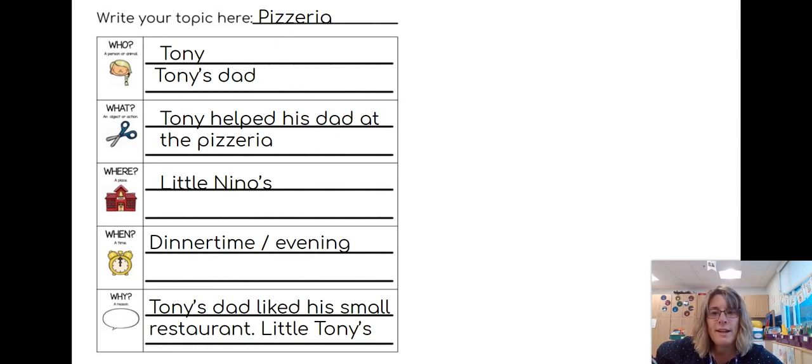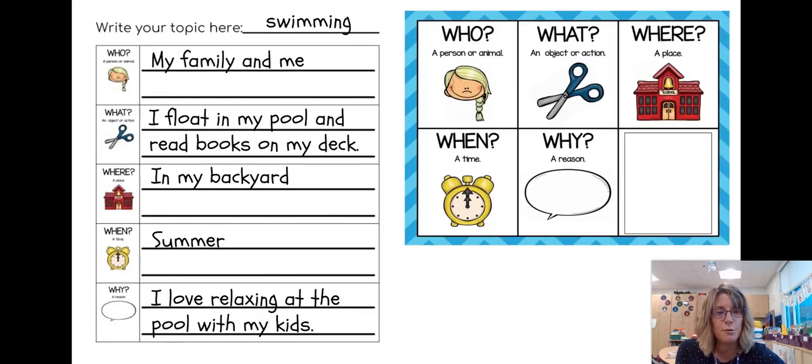So when you're writing this topic, you can see that I don't always have full sentences. I have a full sentence for the what here, for what happened, but I don't have one for the when. I just have my thoughts here, and that's okay for when you're filling out about you. You can just put your ideas here. They do not have to be complete sentences. Now I'm going to give you my idea. So see here, this is once again everything we talked about, the who, the what, the where, the when, and the why.